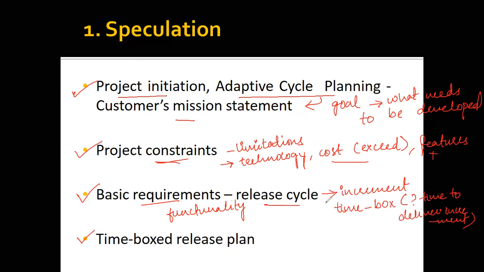Now for these release cycles, for each increment, you're going to identify the time box release plan. You have designed a release cycle for one increment, and for multiple increments, this is going to be designed. That is, when will the entire project be complete, and when you're going to have all the features within the software. That is identified within the first phase, the speculation phase.